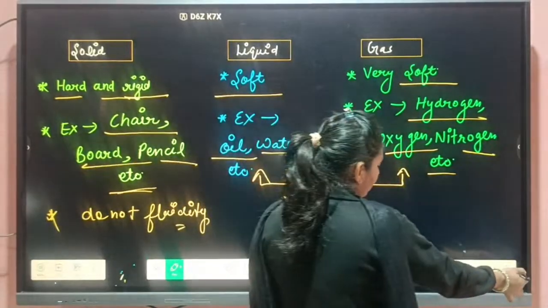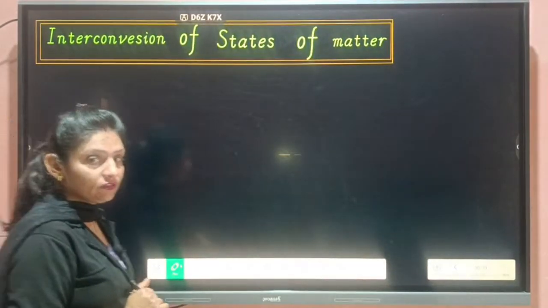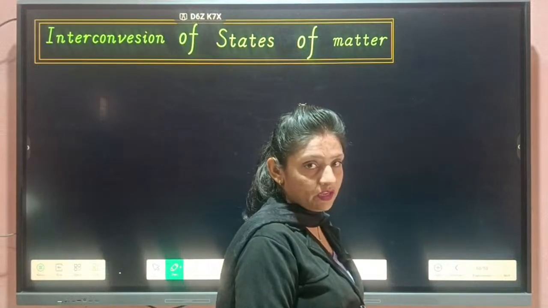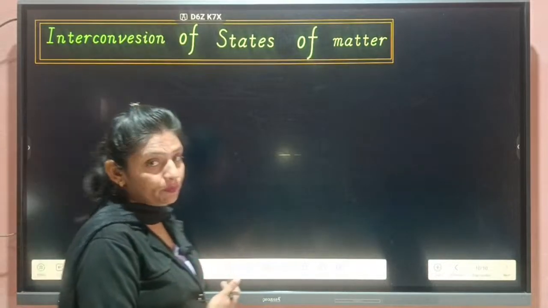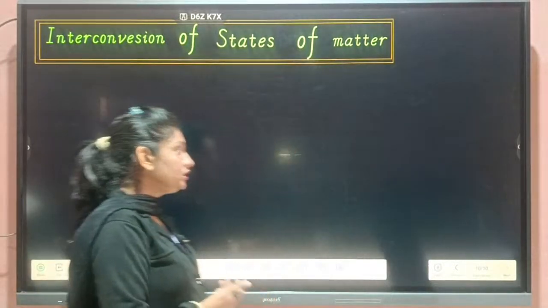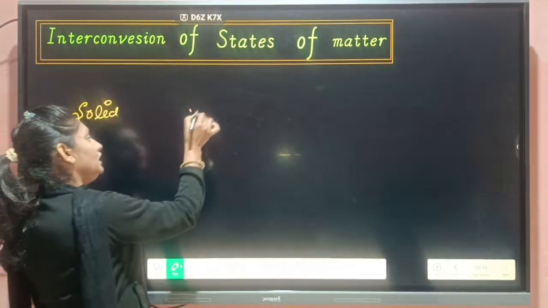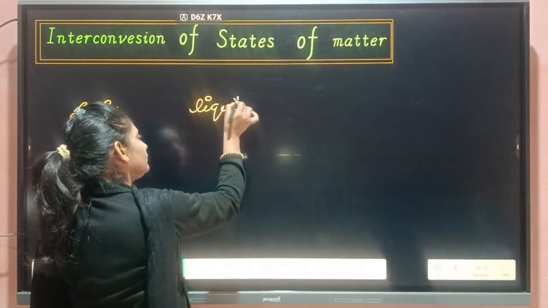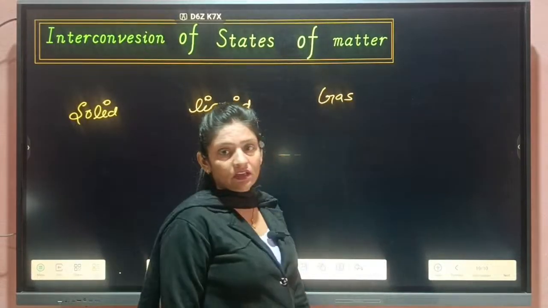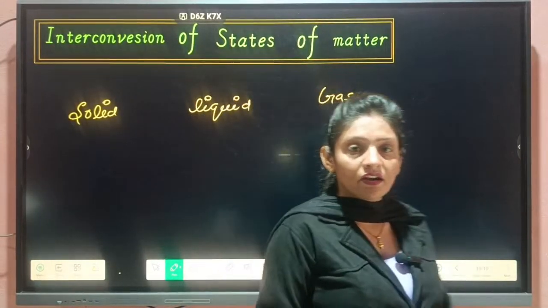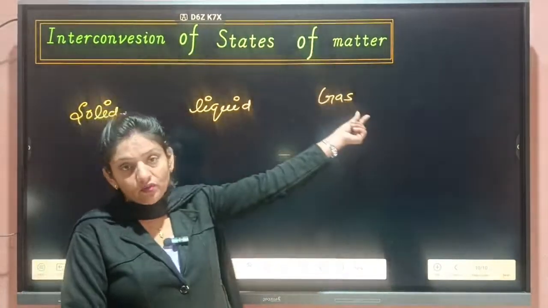Students, one term is gas, but one is vapor. What is the difference between them? Before that, we will discuss the interconversion of states of matter. Are these three states, solid, liquid, and gas, interconvertible? Yes, they are interconvertible. Solid can be converted into liquid, and liquid can be converted into gas.